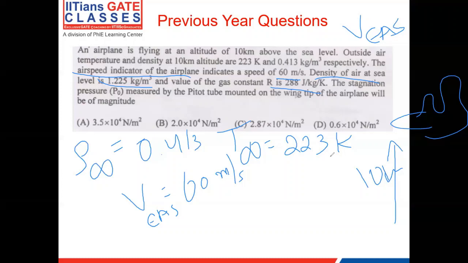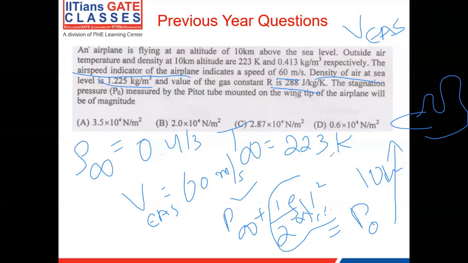So let's go back to our equation. P infinity plus half rho infinity V infinity square is equal to P0, right? So to calculate P0, we need the static pressure at that particular height, and we need the dynamic pressure, right?